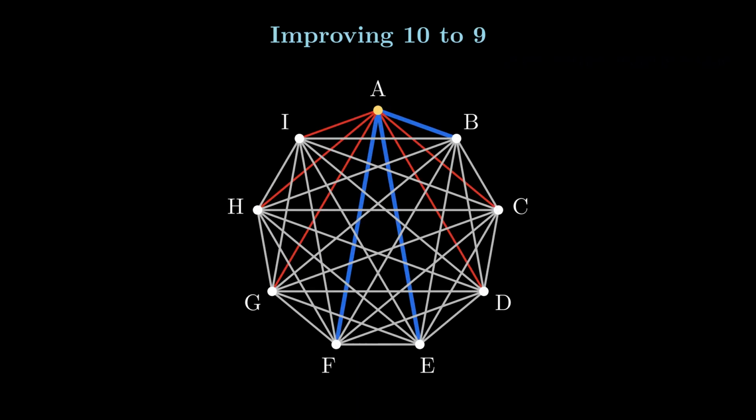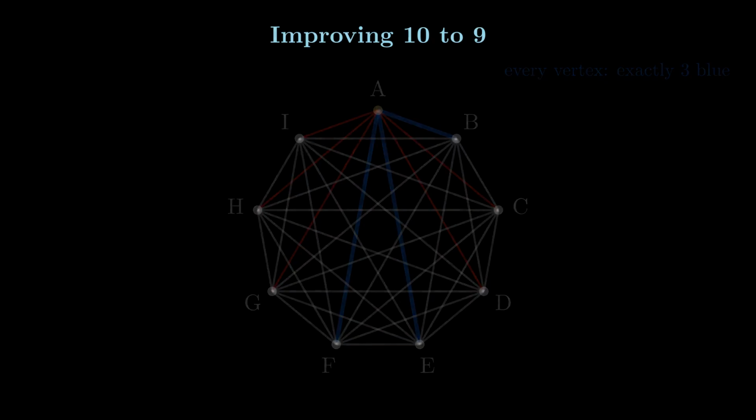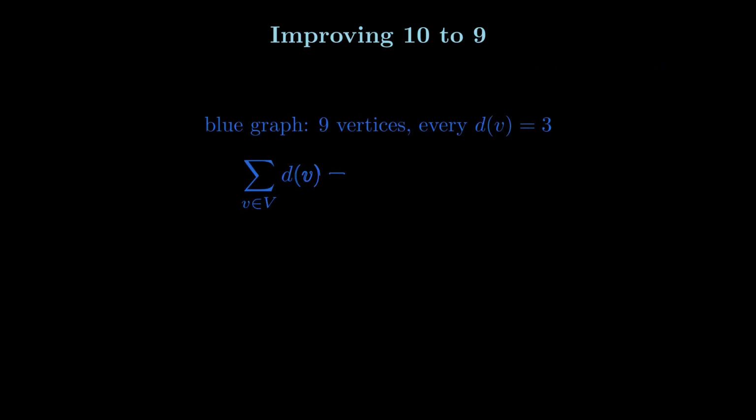Now try 9 people. To avoid the 2 cases from last time, the same count means that for every single vertex, they'll have 3 blue edges and 5 red edges. So in this case, 3 plus 5 is 8, which is the full degree of every vertex. Now let's just look at the blue edges. That's a graph on 9 vertices where every vertex has degree 3.